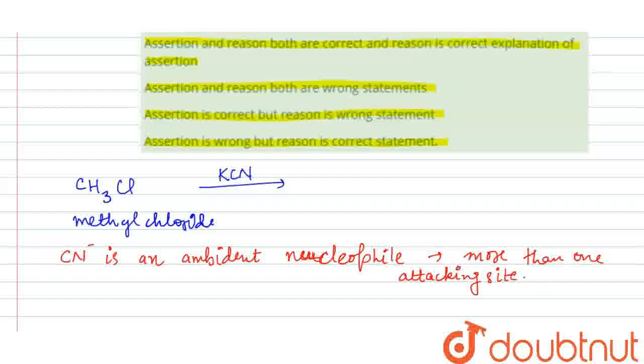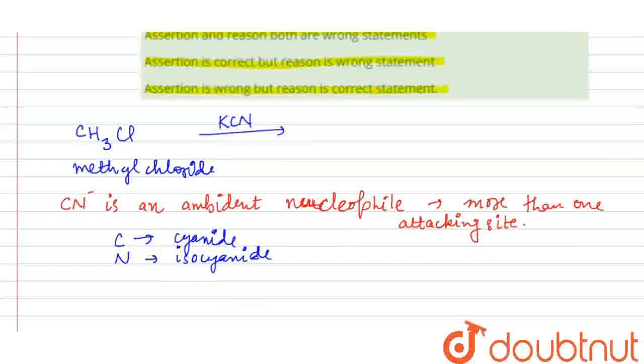So basically if the cyanide ion CN attacks from the carbon side, it will form a cyanide compound, and if the nitrogen site is attacking, it will form isocyanide, right? Also in this compound CH3Cl, there is a carbon here, right? So a carbon-carbon bond will be more preferable than the carbon-nitrogen bond because the carbon-carbon bond is stronger than the carbon-nitrogen bond.